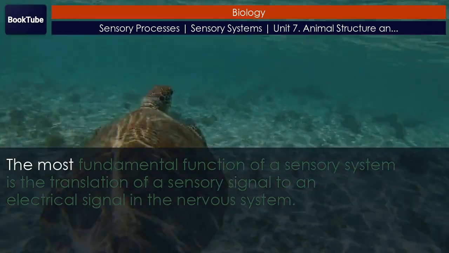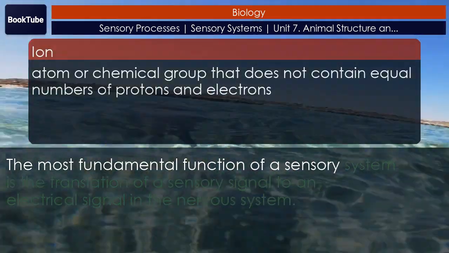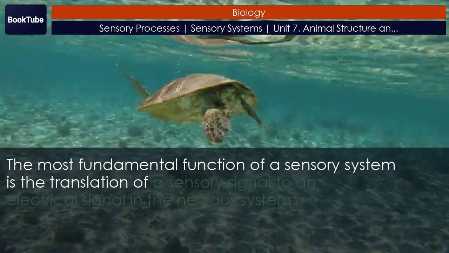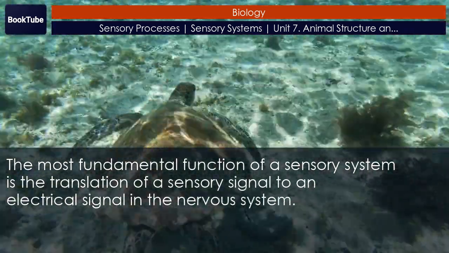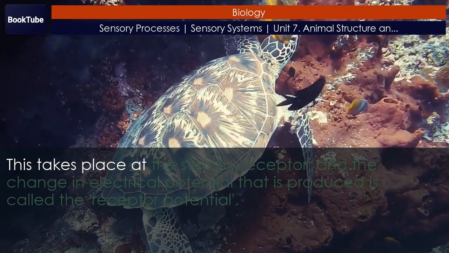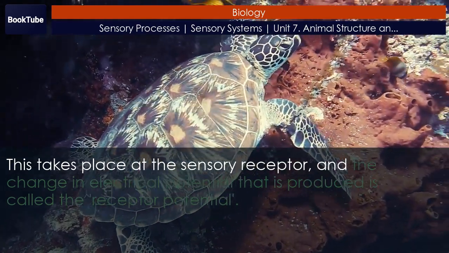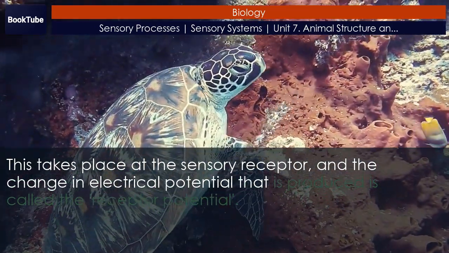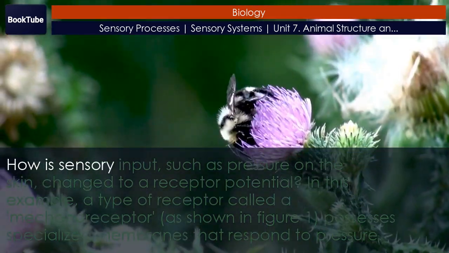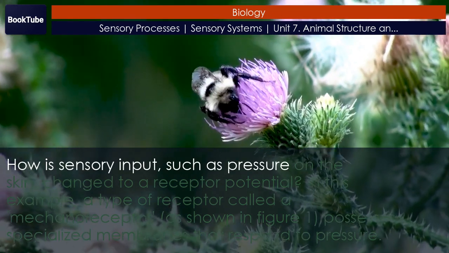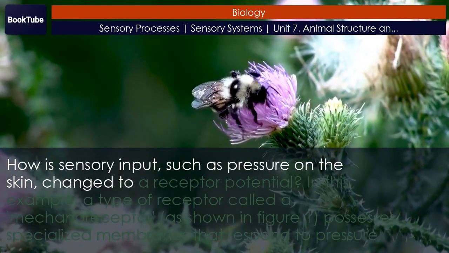Transduction. The most fundamental function of a sensory system is the translation of a sensory signal to an electrical signal in the nervous system. This takes place at the sensory receptor, and the change in electrical potential that is produced is called the receptor potential. How is sensory input, such as pressure on the skin, changed to a receptor potential?